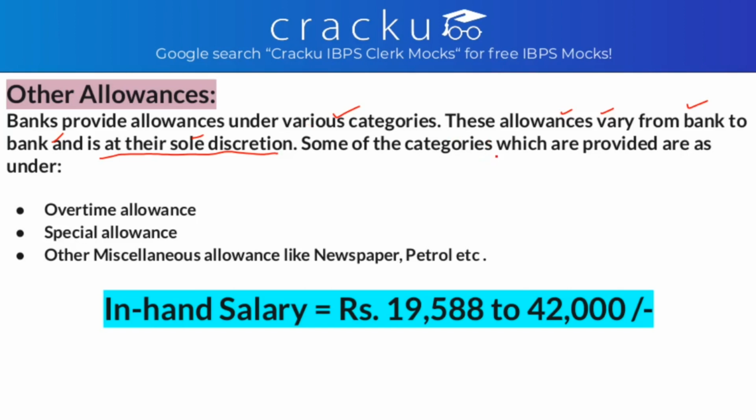And some of the categories are overtime allowance, special allowance, and other miscellaneous allowances like newspaper allowance, petrol allowance, etc. So we have already discussed the job profile and salary. Now let's sum this up. Your in-hand salary will be from 19,588 to 42,000.